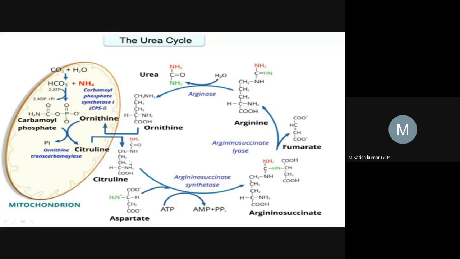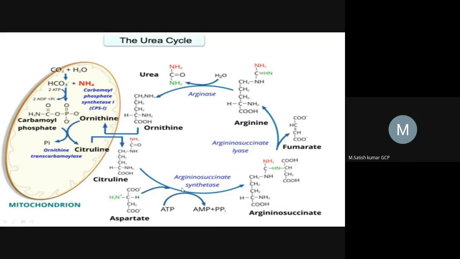Okay, next, this is the third reaction, in which aspartate will be added to the citrulline. So this is also a condensation reaction. Condensation is taking place between citrulline and aspartate. So what is the importance of aspartate? Aspartate is providing the second amino group, which is very essential for urea formation. Urea has two amine groups, and the second amine group will come from the aspartate. This is a condensation reaction, where citrulline is condensed with aspartate.